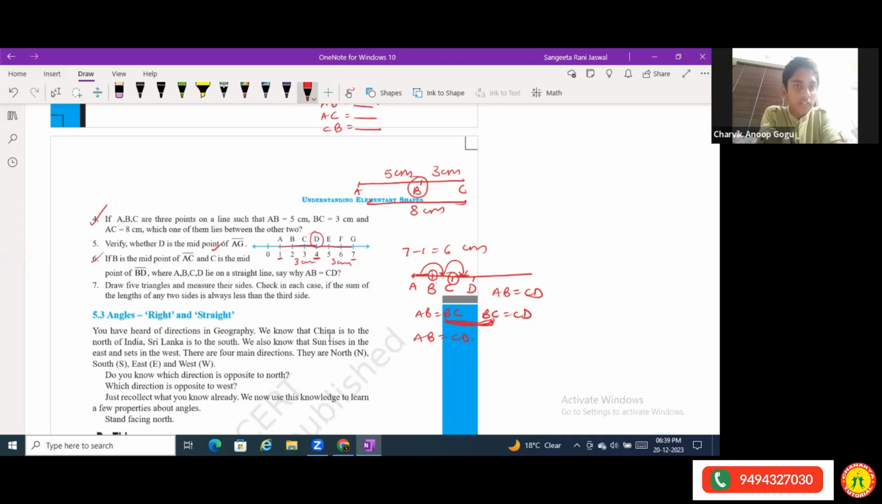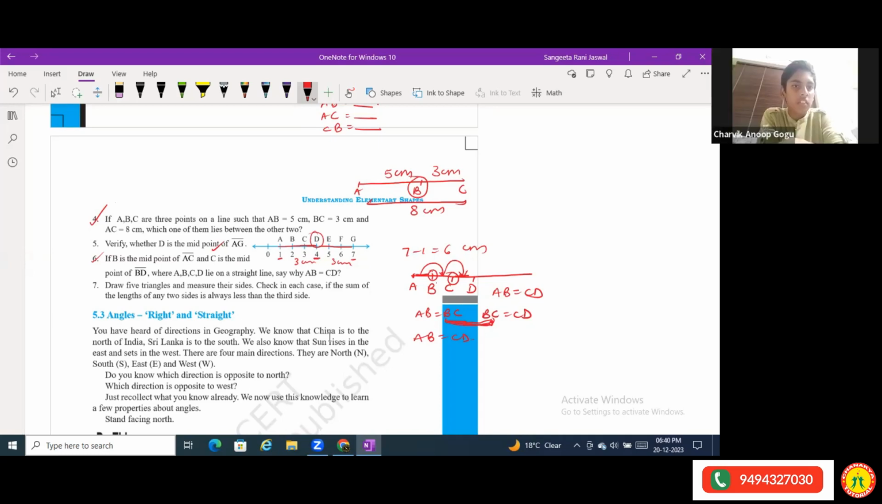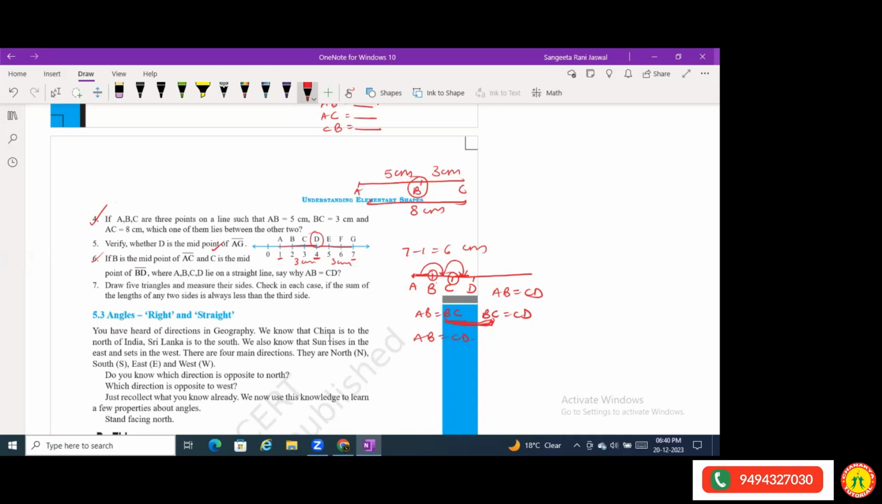Right? Understood this? Yes, ma'am. Ma'am, in the same question, if they give AB is equal to AC, then it's not correct. Oh, then it's not correct. Okay. Yes, ma'am. Now see the next question, number 7.